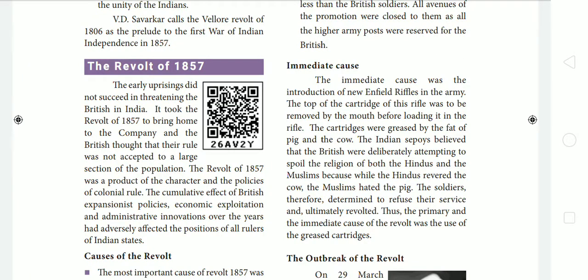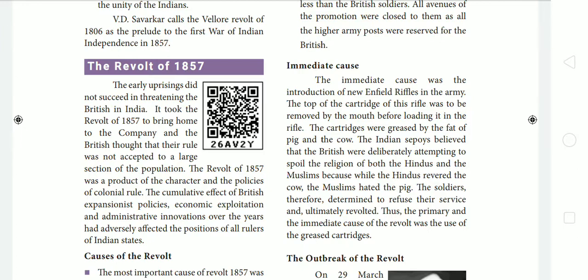So this is the continuation of our fourth unit, that is People's Revolt. In our previous classes we had learned about the Palayakarar system in Tamil Nadu, and we had also understood the role of Pulithevar and Kattabomman in the anti-British uprising and the South Indian rebellion, and also the effects of Vellore Mutiny. So in this class we are going to learn about the Great Revolt of 1857.